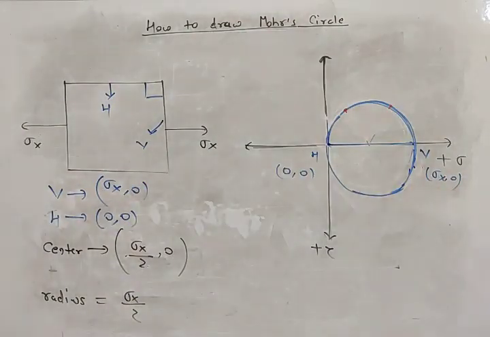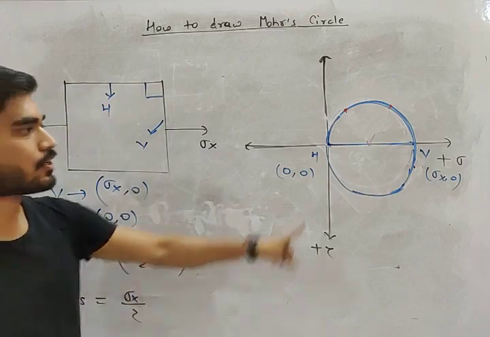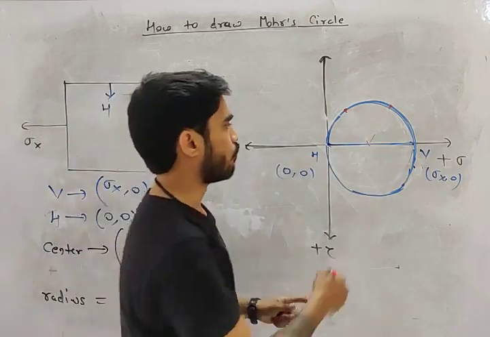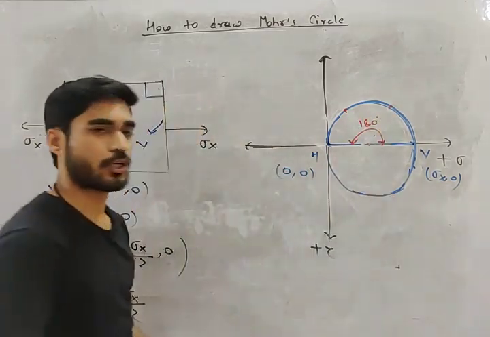Why are we getting the diameter of the Mohr circle from V and H? Because V and H are at 90 degrees here, so on the Mohr circle they will be at 180 degrees. This angle is how much? 180 degrees, my friend. So do you understand?